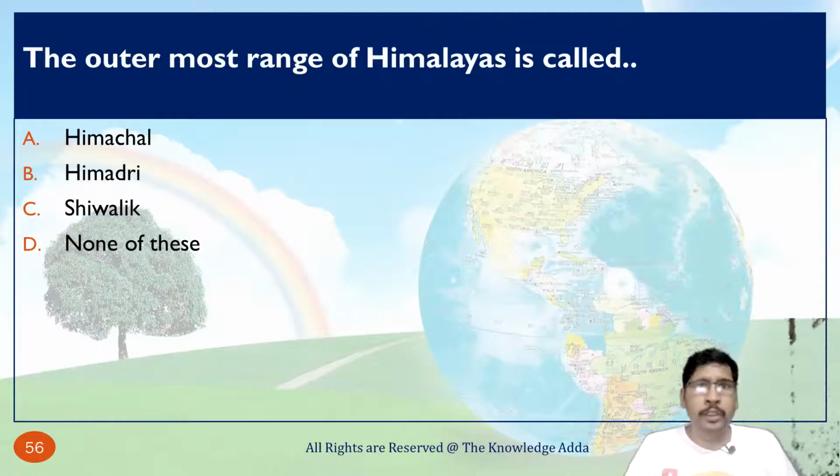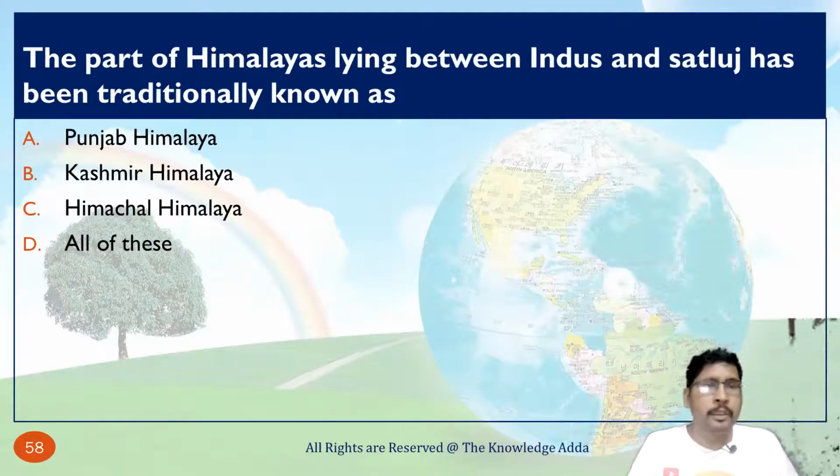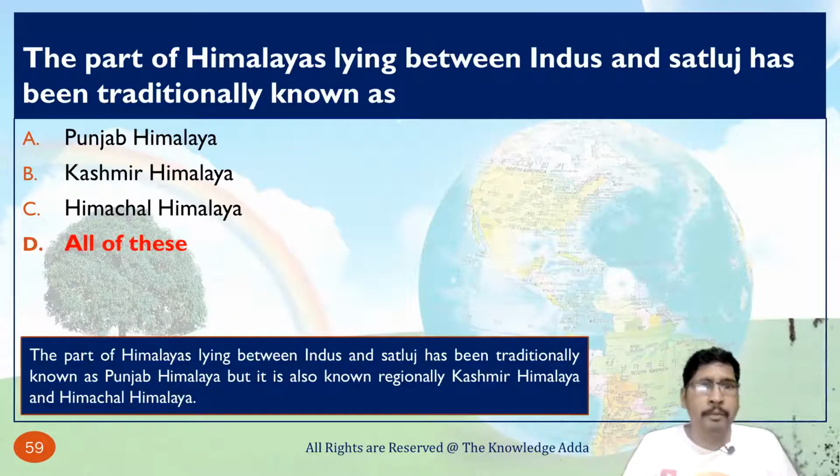The outermost range of Himalaya is called Sivalik. The part of Himalaya lying between Indus and Satluj has been traditionally known as Punjab Himalaya, Kashmir Himalaya and Himachal Himalaya. So all of these options are correct.